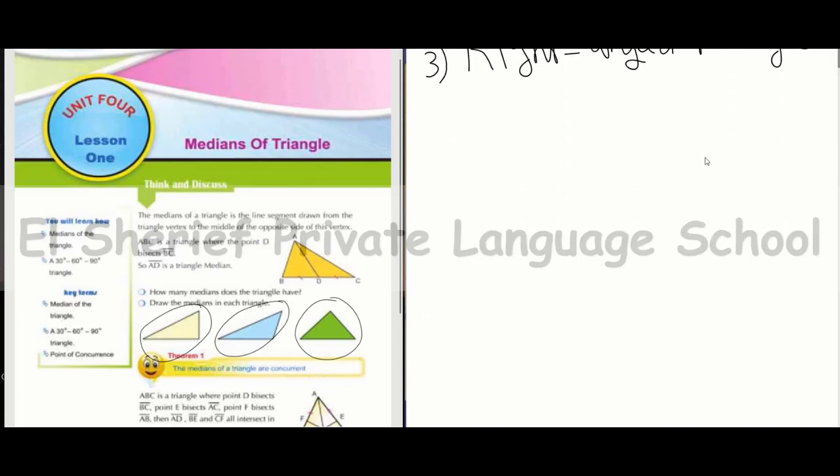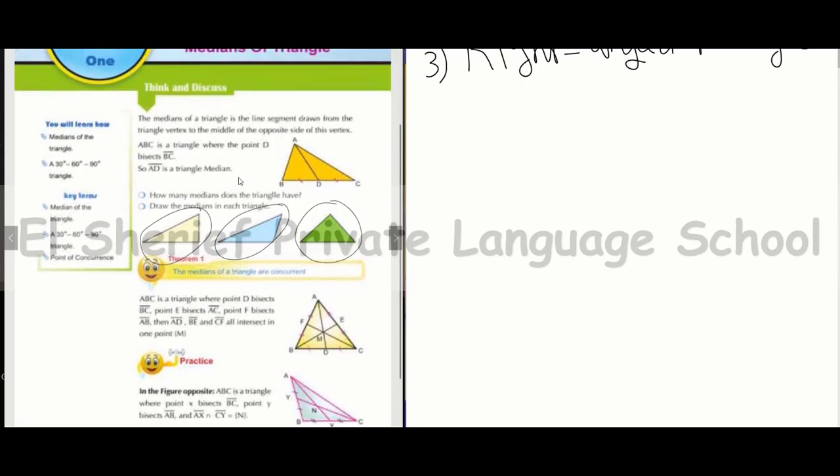What's the meaning of median of triangle? Any triangle has three vertices and three sides.